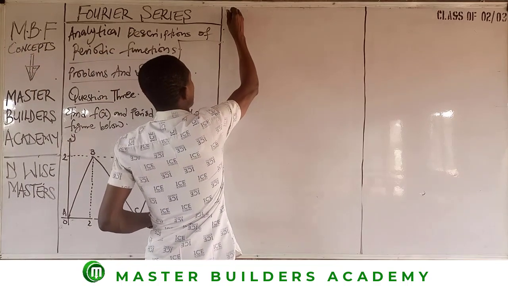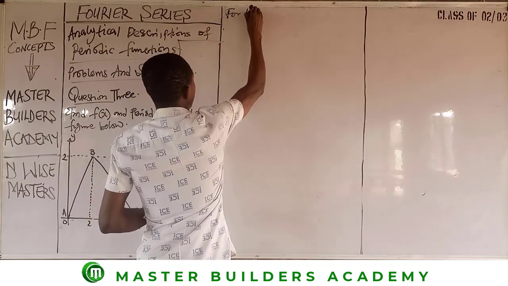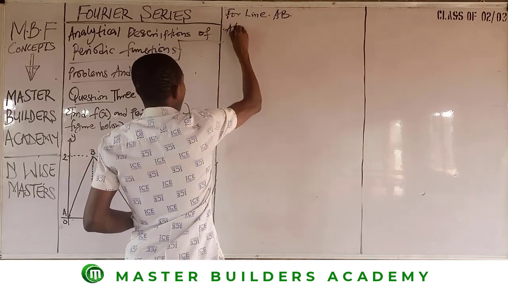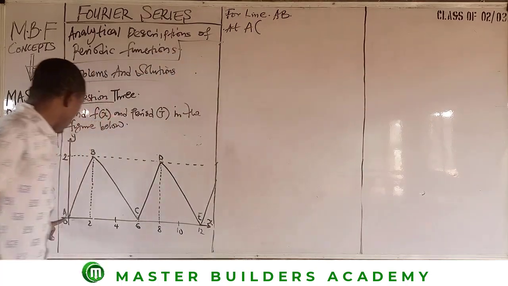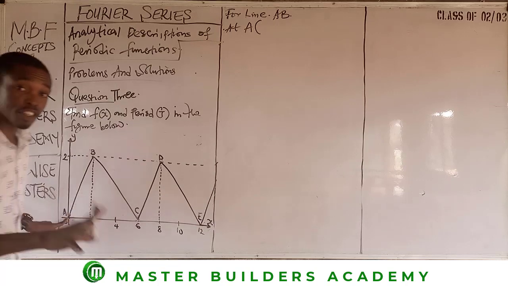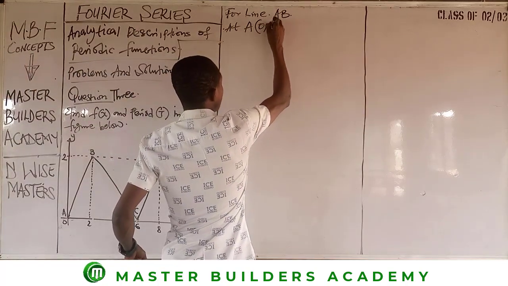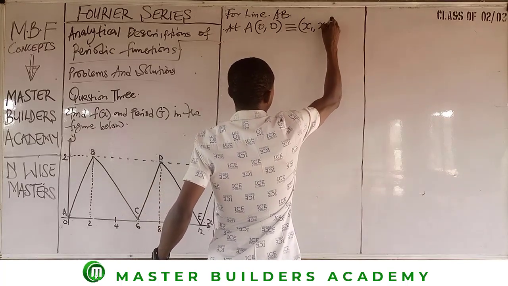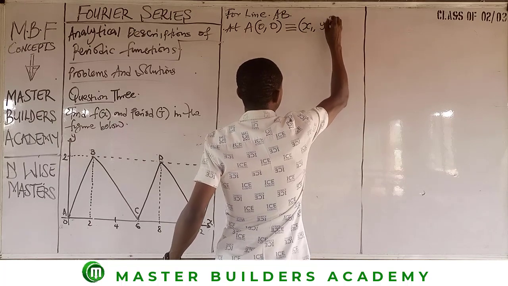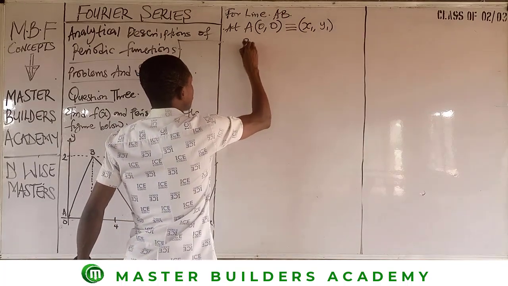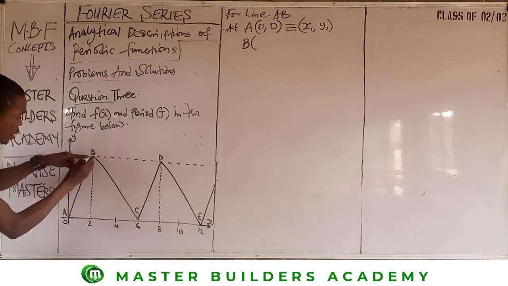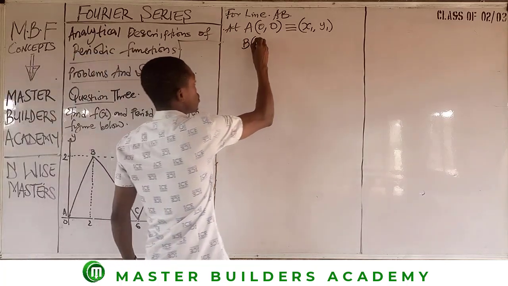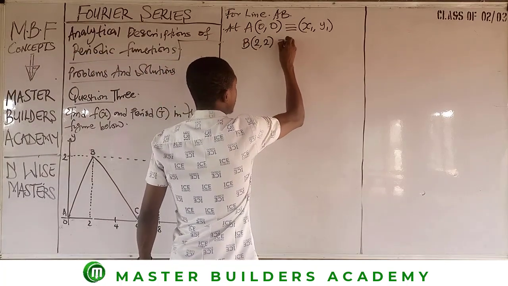So we have for line AB, at A both x and y are 0 because that is the origin, right? Then this is 0, comma 0, and that's equivalent to x1, comma y1. Then we move to B. When we are at B, you trace B down, the value of x there is 2, and when we trace this, the value here becomes 2. We have 2, comma 2. This is equivalent to what?